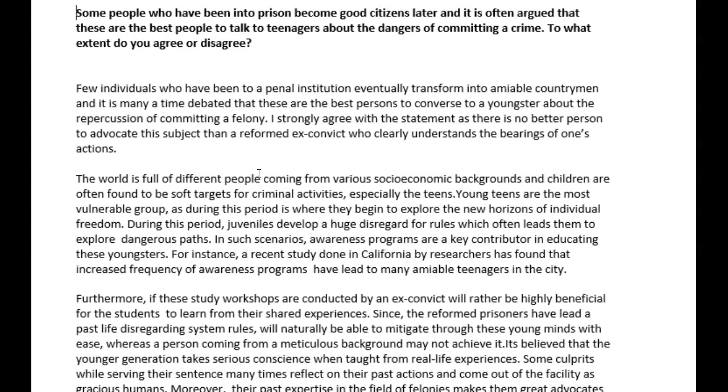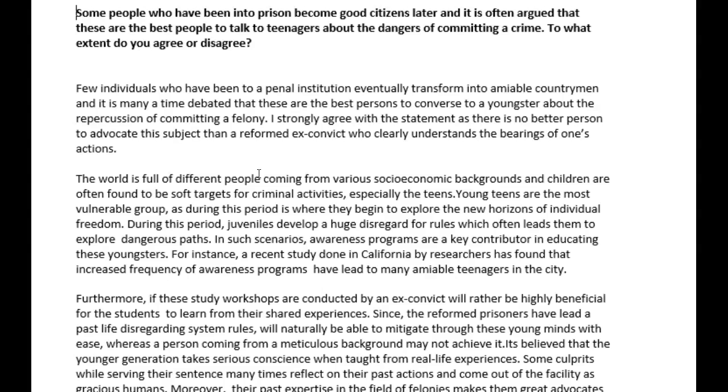The world is full of different people coming from various socioeconomic backgrounds, and children are often found to be the soft targets for criminal activities, especially the teens. Young teens are the most vulnerable group, as during this period is where they begin to explore the new horizons of individual freedom. During this period, juveniles develop a huge disregard for rules, which often leads them to explore dangerous paths. In such scenarios, awareness programs are a key contributor in educating these youngsters.